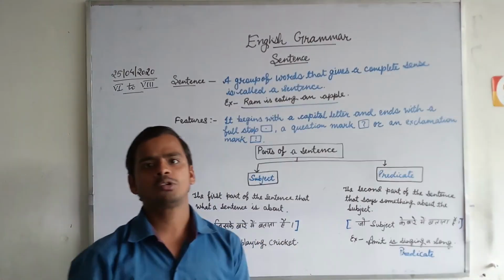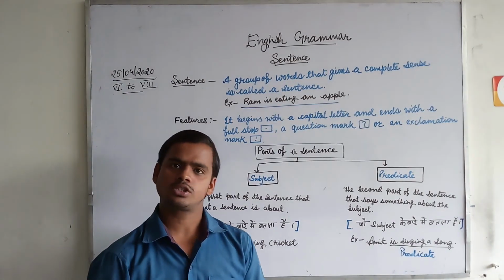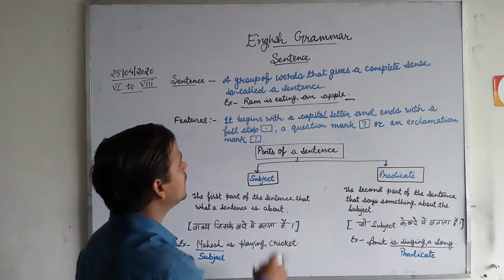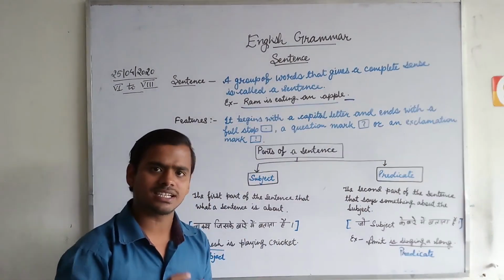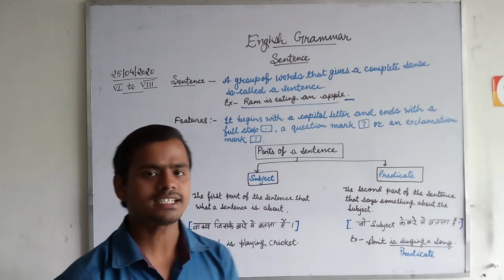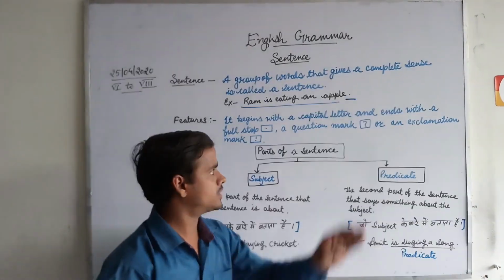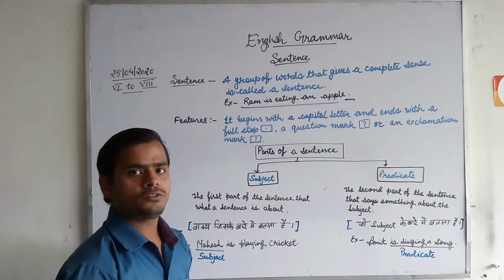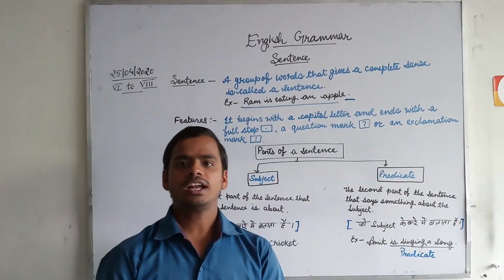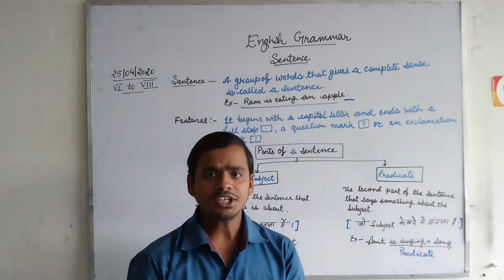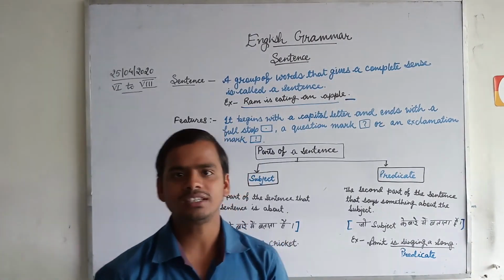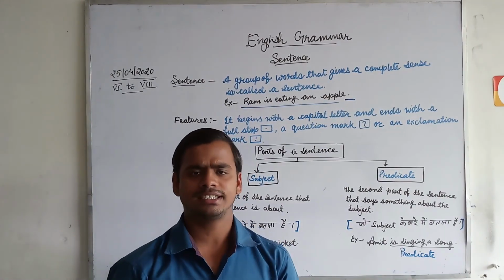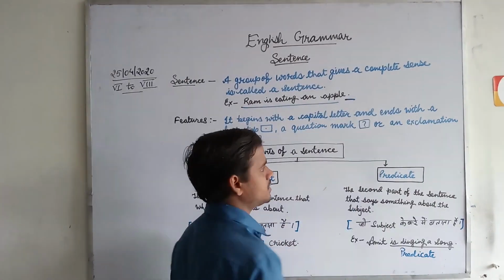If I say I am going to Patna, it is an assertive sentence, so we can put a full stop, as it is also mentioned over here. You can see Ram is eating an apple. It is just a positive assertive sentence, so it contains a full stop. And if I ask a question from you, what are you doing? Where are you going? What are you learning about? What are you doing these days? These sentences are interrogative sentences, so such sentences contain a question mark.